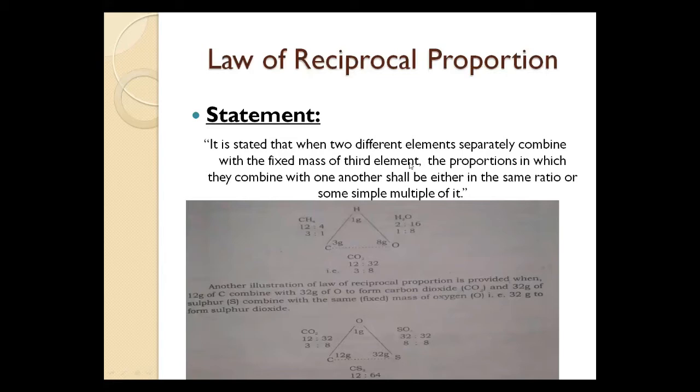Here we are discussing three elements and how they combine. One element has a fixed mass for the two other elements. Now how do they combine? They combine in a proportion which is either the same ratio or a simple multiple of it. We can clearly understand this after discussing the example.